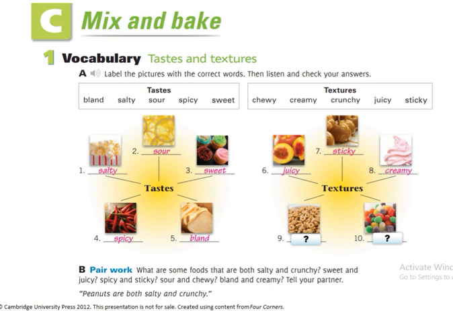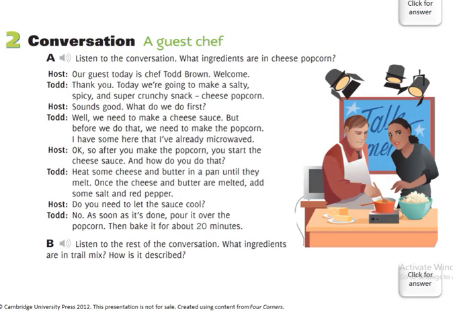Then the cereal. What's your favorite cereal, by the way? Mine is Lucky Charms, and it's crunchy. And actually, there's a cereal called Cap'n Crunch too, because it's crunchy. And the tenth are some gummies. The gummies are chewy. So now let's see, the next is a guest chef. We're going to listen to the conversation, which I'm going to read.